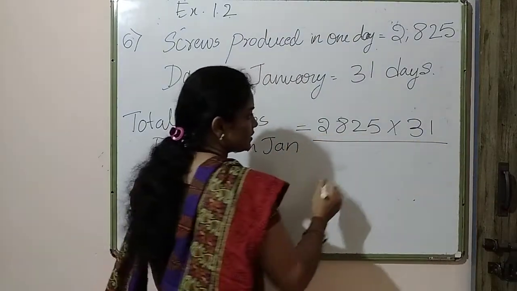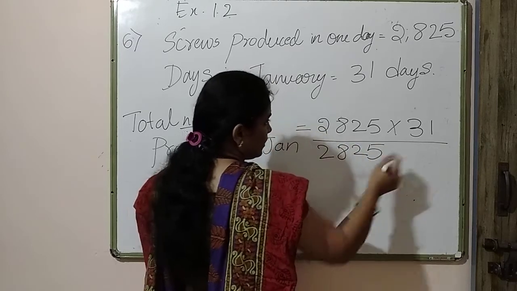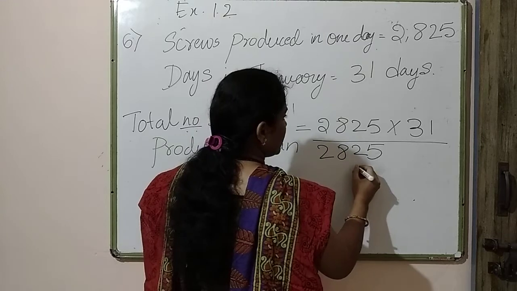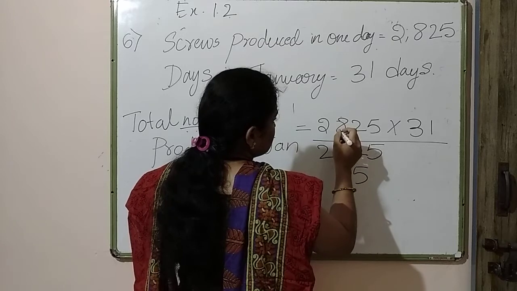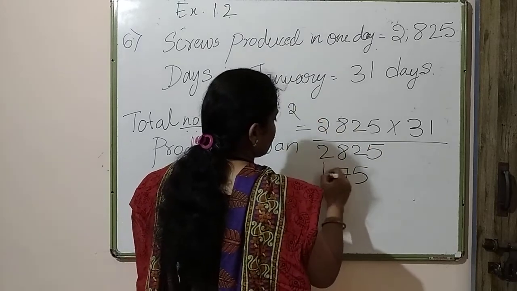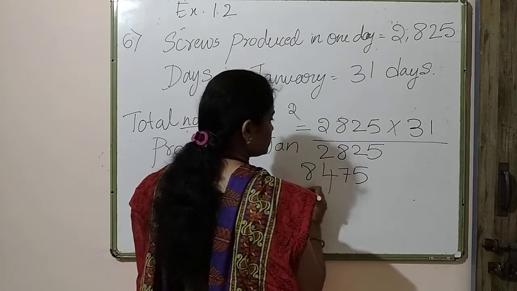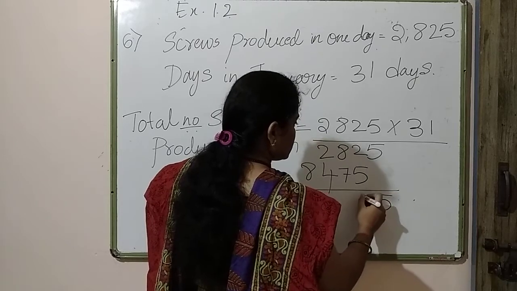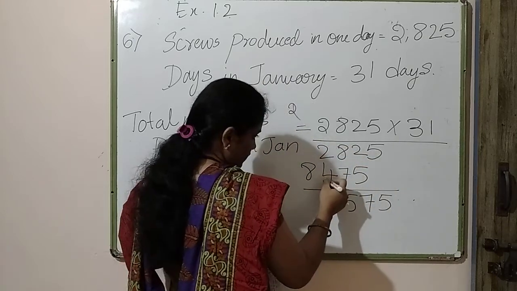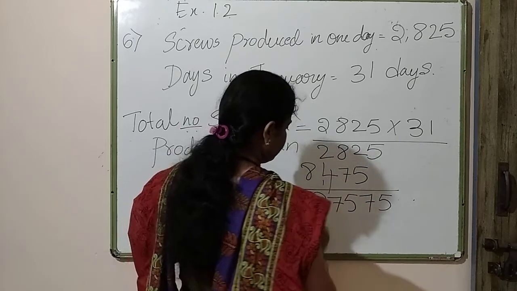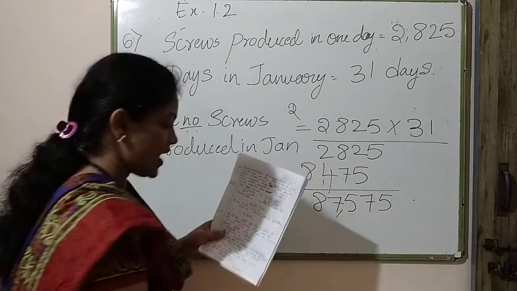So do this product. 5, 2, 8, 2. Okay. Now 3 5s are 15. 3 2s are 6 and 7, 24. 6 and these two, it is 8. So 5, 7, 15, 7, 8. So this is the number of screws produced in the month of January.